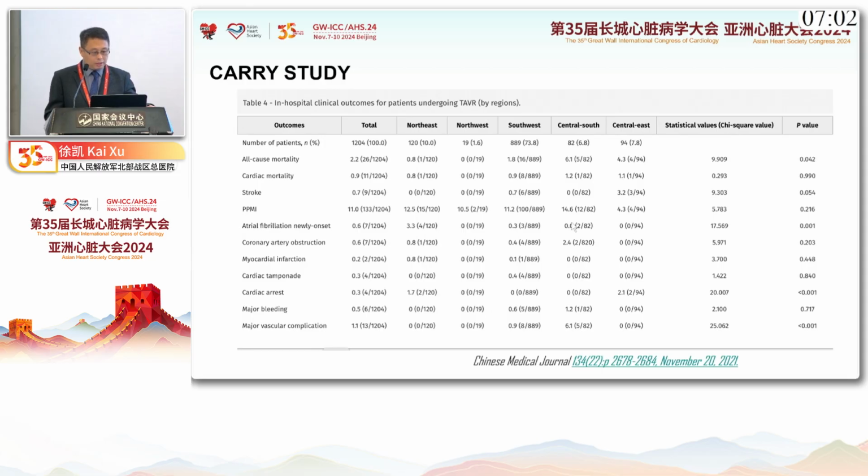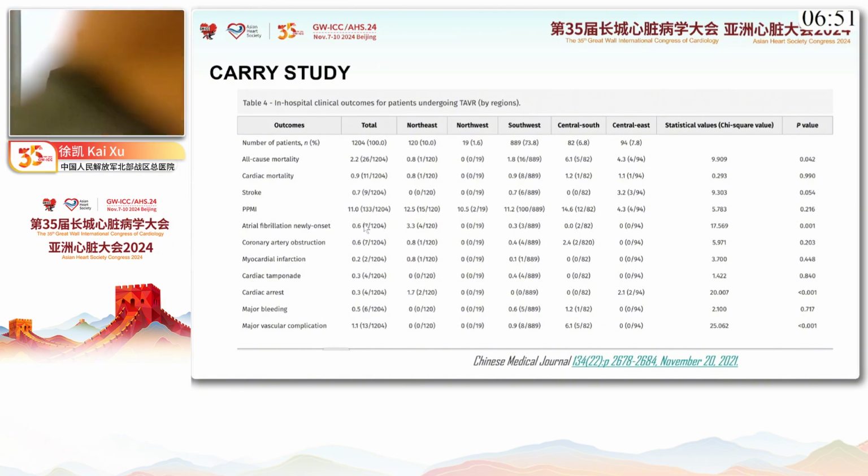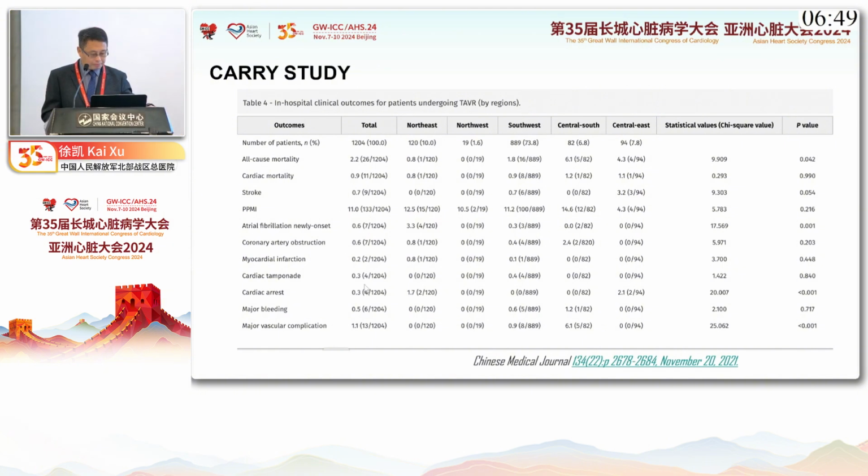These are the in-hospital clinical outcomes. The all-cause mortality is 2.2%, and the pacemaker implantation is 11%. Also, major bleeding is 0.5%.